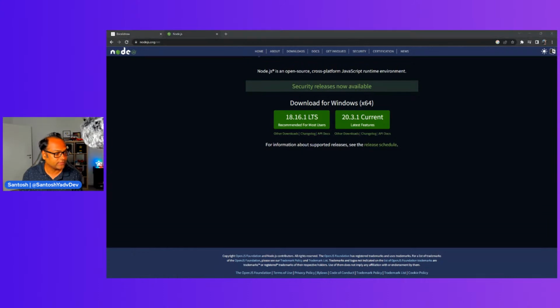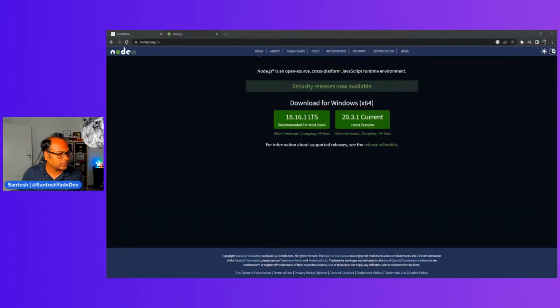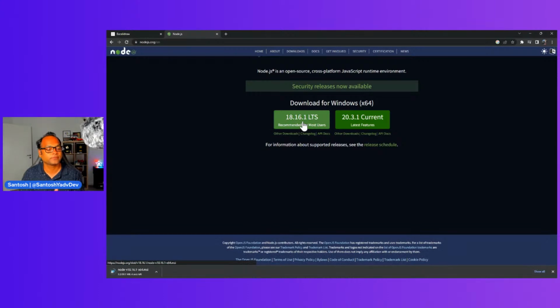Let me see if I have Node 18 on my machine. You can verify it by using node --version. Okay, right now I have 16, so I think it's the best time to upgrade to 18 as well. Let's see. Let me go to downloads, Node 18, and run the setup.